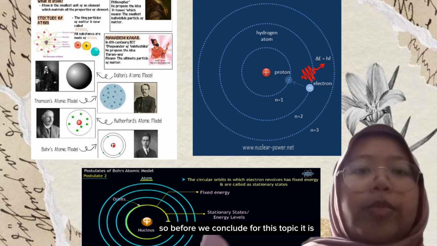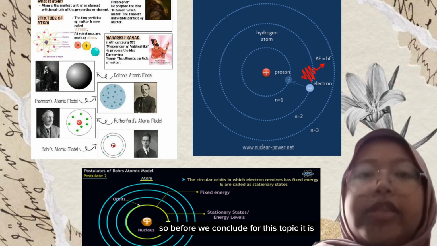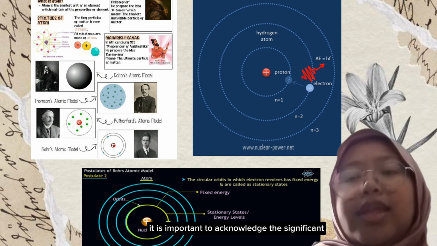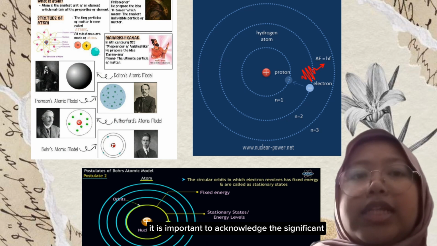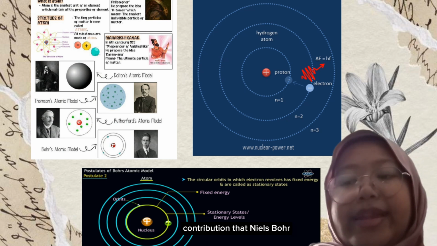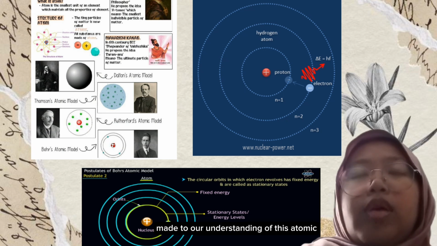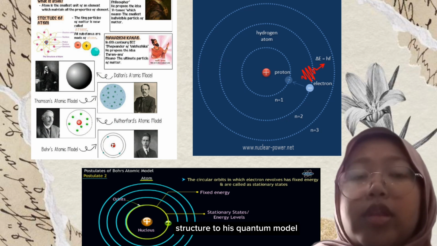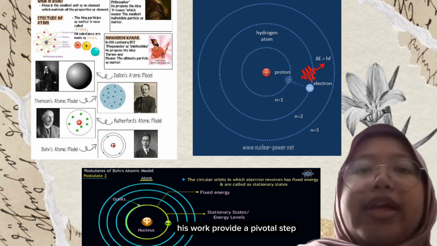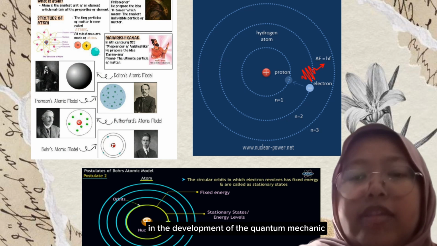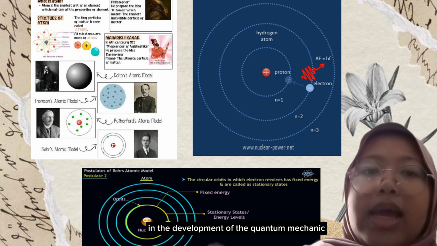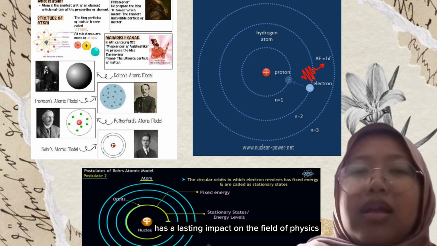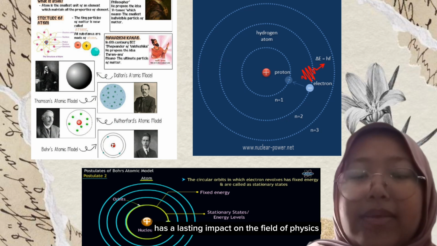Before we conclude this topic, it is important to acknowledge the significant contribution that Niels Bohr made to our understanding of atomic structure through his quantum model. His work was a pivotal step in the development of quantum mechanics, and has a lasting impact on the field of physics.